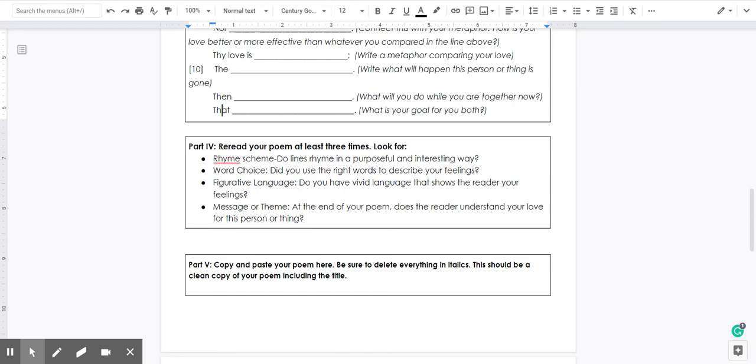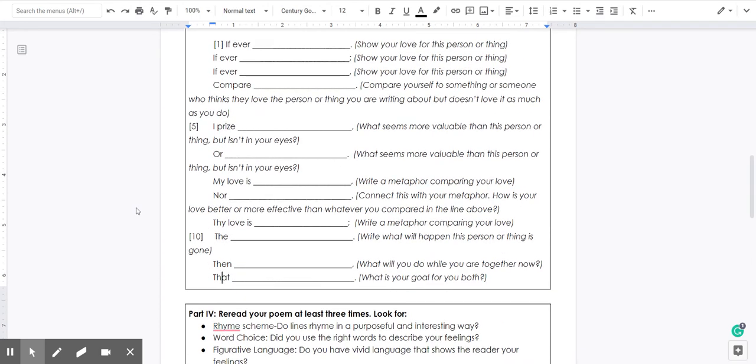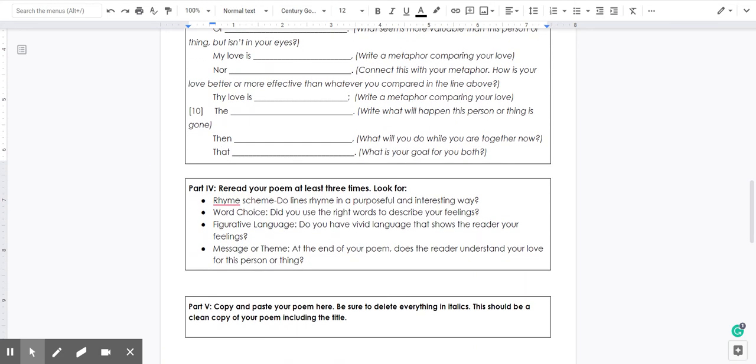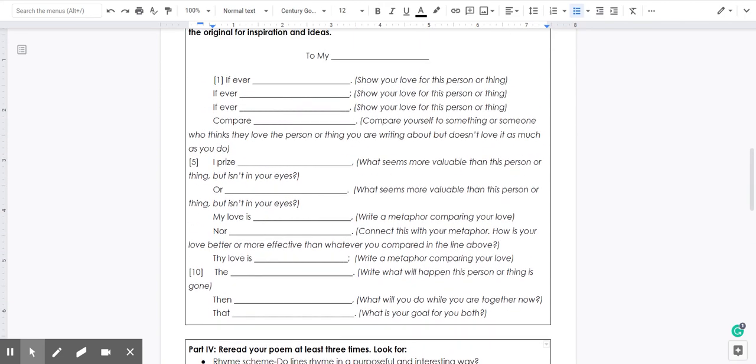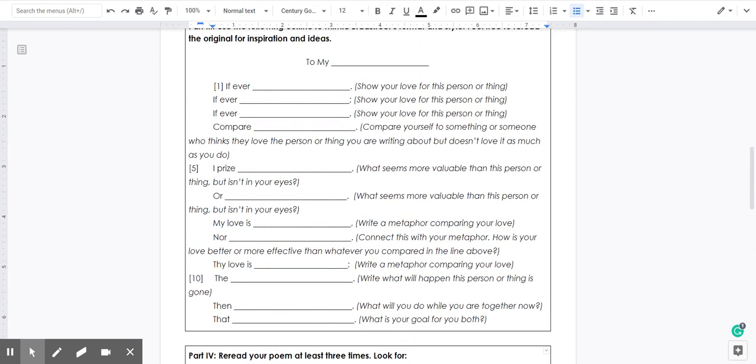So before you submit your final draft, you're going to want to reread your poem, looking at rhyme scheme. Do the lines rhyme in a purposeful and interesting way? You might want to go back and look at how Anne Bradstreet uses rhyme scheme. Rhyme is a really powerful way to engage the reader. It makes it interesting for us. Word choice: did you use the right words to describe your feelings? Notice that Anne Bradstreet's lines aren't super long. They're pretty short. It's a sonnet. It's a 16-line poem.